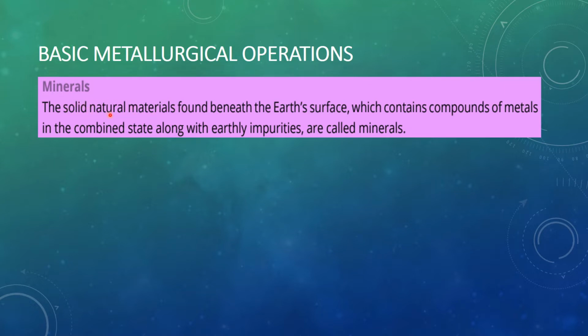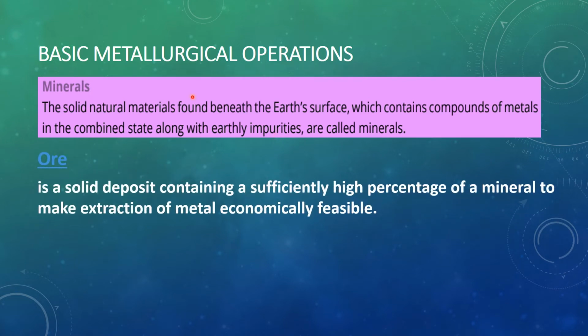You can say these are the solid natural materials found in the earth crust, which contain the compounds of the metals. Definitely, the compound of the metals means the metals are in the combined state with other substances, just like the impurities. So these are called the minerals. So minerals are the solid metallic deposits along with some impurities.